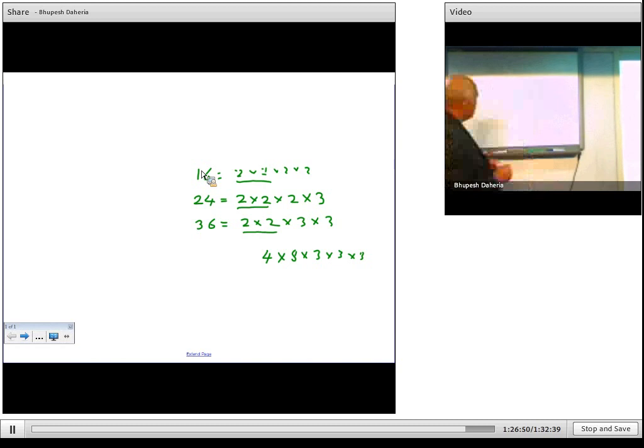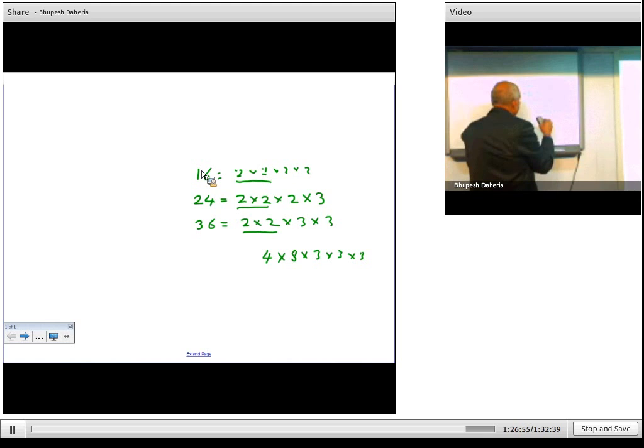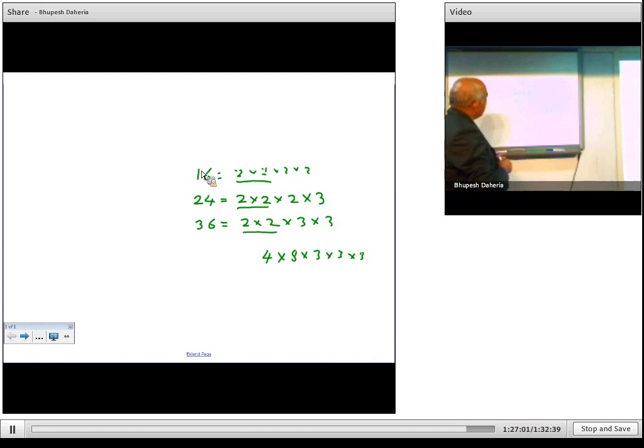Sorry, here I have made a mistake, so first I write this. Is it correct? No, it is correct. So first this is 2 into 2, 4. Okay. And what about the other numbers?